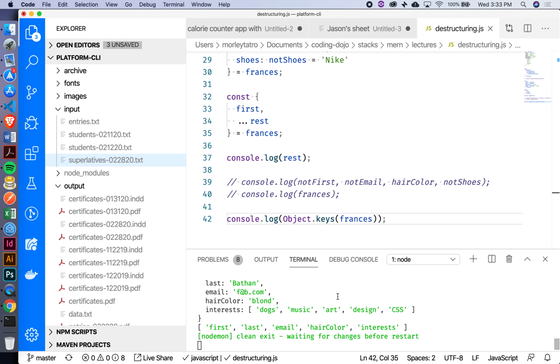So basically, doing the spread is just kind of filtering out whatever else is not defined there. Yeah, the spread is sort of like, okay, well, give me everything else besides anything that I've already set aside. Okay. Yeah, that would be a good use if you're filtering or anything like that. Or if we wanted to just sort of extract everything from an object but a couple keys, that would be an easy way to do it. So very easily I was able to exclude that first key, right, and just be left with everything else left over.